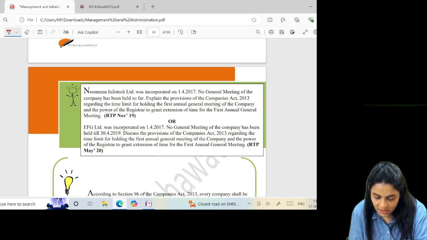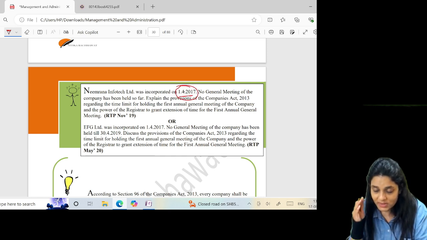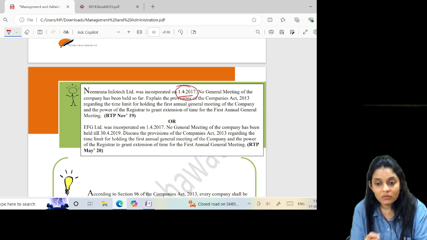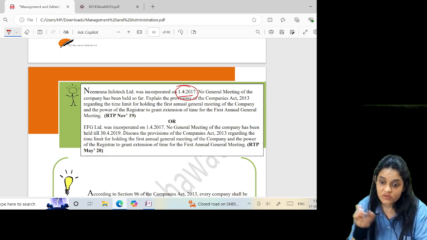Nimrana Infotech Limited was incorporated on 1/4/2017. No general meeting of the company has been held so far. Explain the provisions. Obviously, this is an old question. It happens in real life also, that companies may not have called AGMs for years and years.